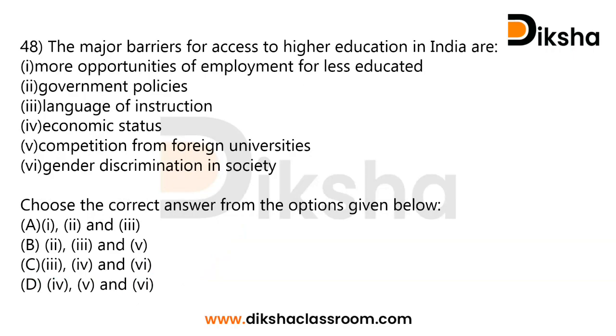Moving to the next question. The major barriers for access to higher education in India are, so you have to give me the answer regarding which among the following are considered to be major barriers for access to higher education in India. The options are: more opportunities of employment for less educated, government policies, language of instruction, economic status, competition from foreign universities, gender discrimination in society. So please try to answer the question.